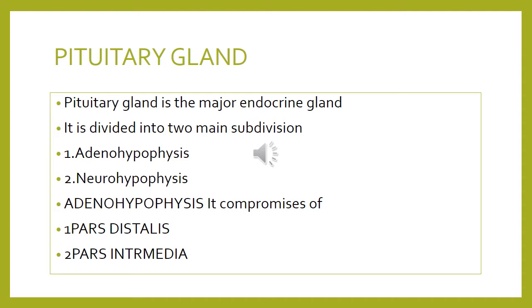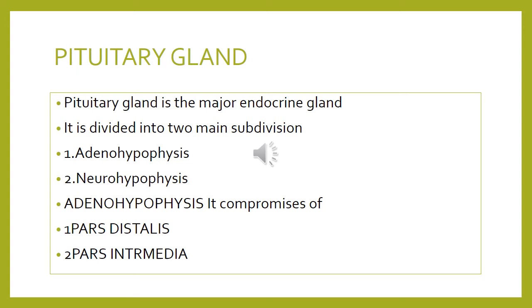Histologically, when we view the pituitary gland, we see that the adenohypophysis is further divided into two main parts, the pars distalis and the pars intermedia. The pars distalis is the thicker part, and it develops from the anterior wall of the Rathke's pouch, and therefore lies anterior to the fissure.